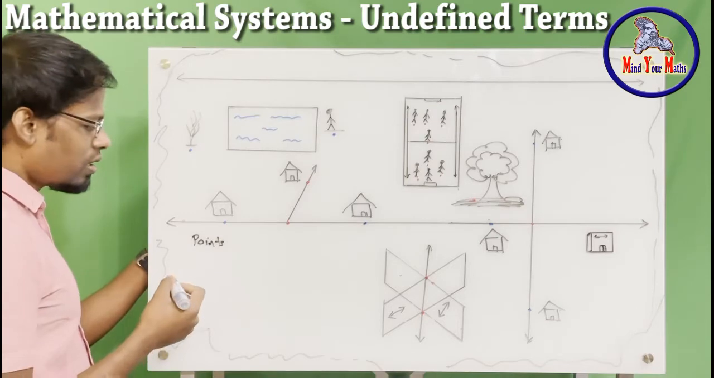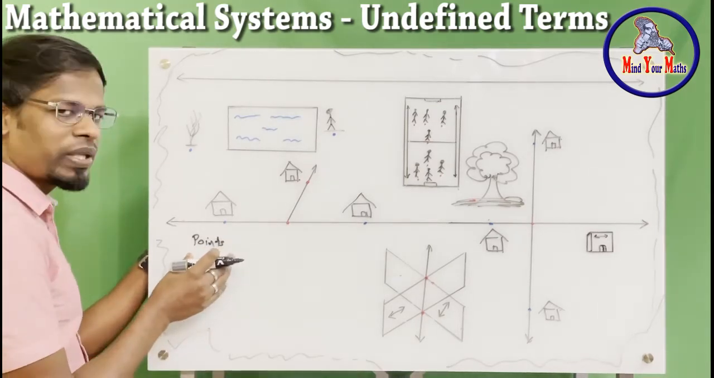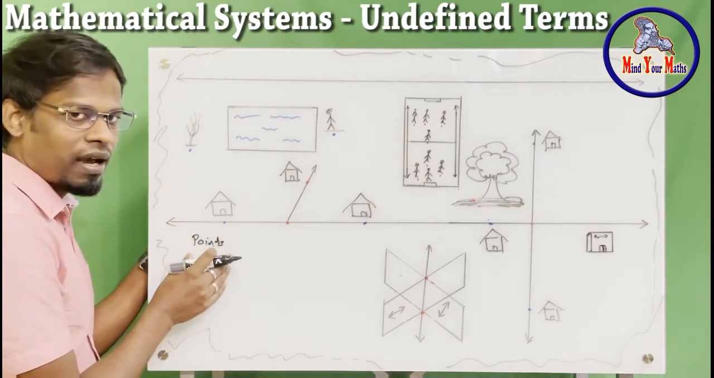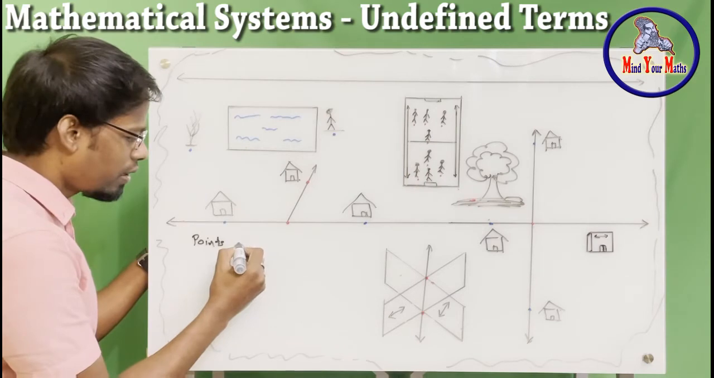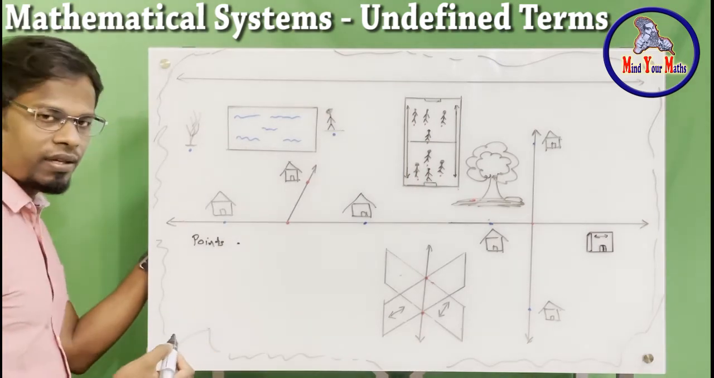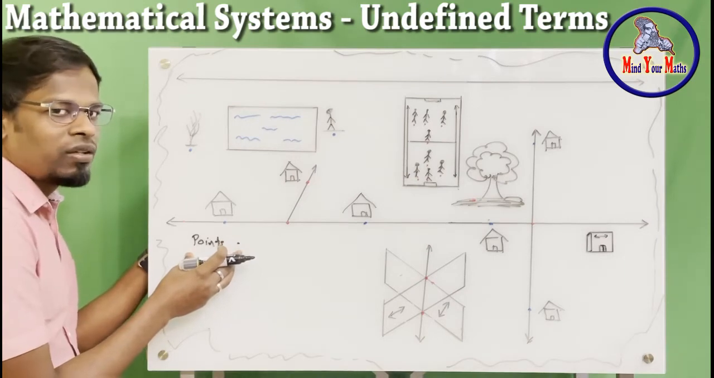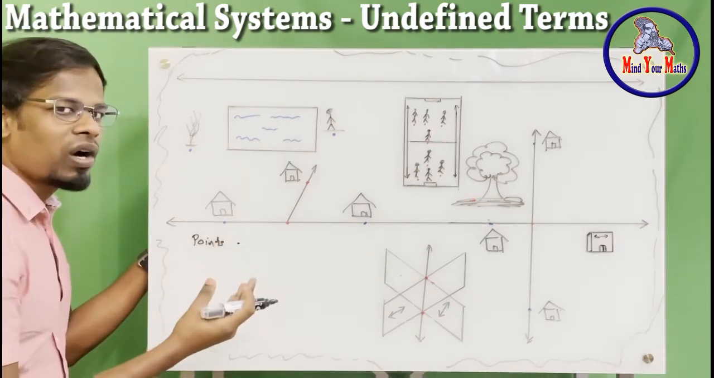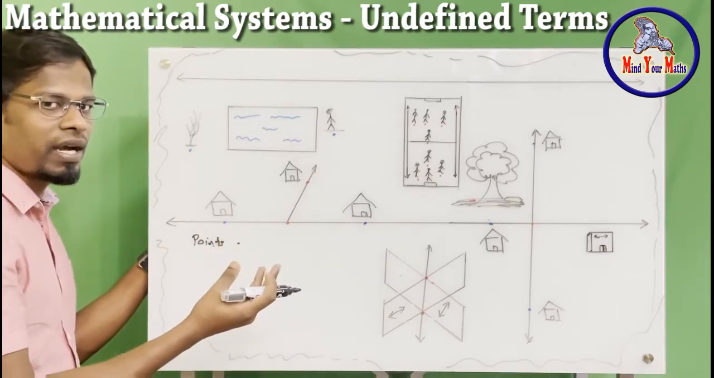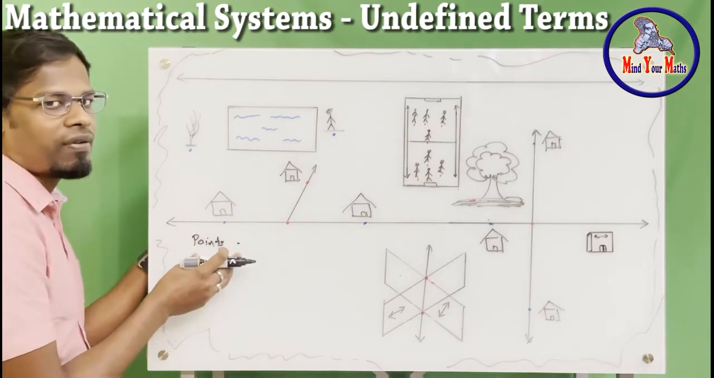Points. So what is a point? We cannot come up with a definition for a point. A point is something kind of represented using a dot. We can only describe how a point looks, but we cannot come up with a definition. See, a point is a dot and the dot is a point, right? You cannot come up with any definition. So that's why it's an undefined term.